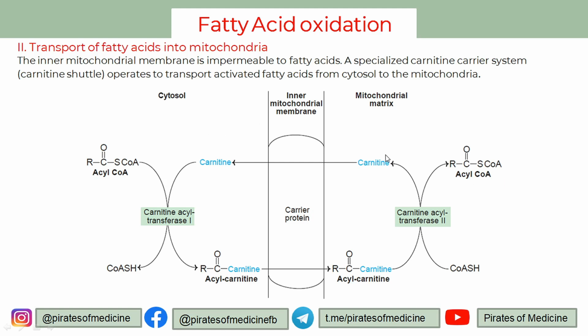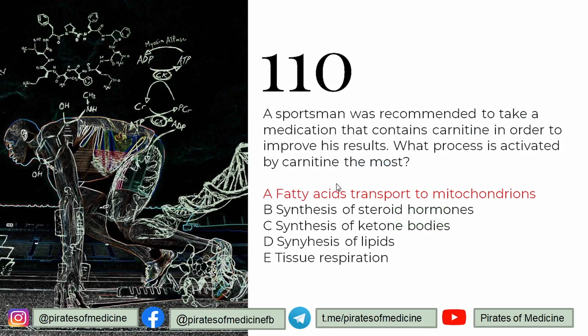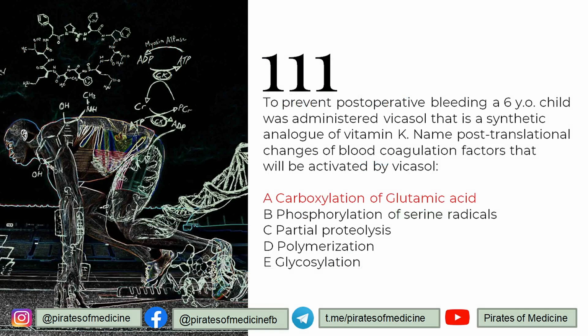So carnitine acts as a shuttle or a bus system for taking cytosolic acyl coenzyme A into the mitochondria, and that is how this medication will improve his results, because it will transport more fatty acids for more oxidation and production of energy more frequently. Correct? That is the mechanism of the carnitine shuttle.